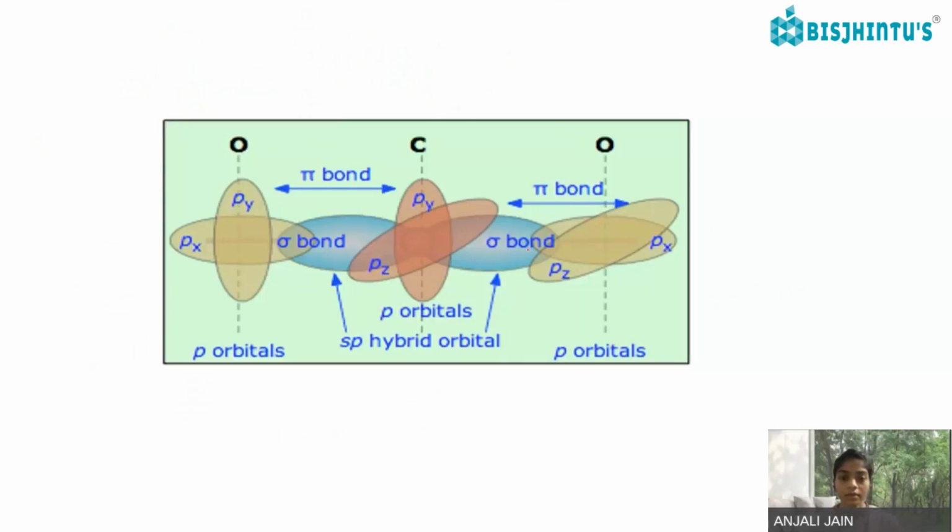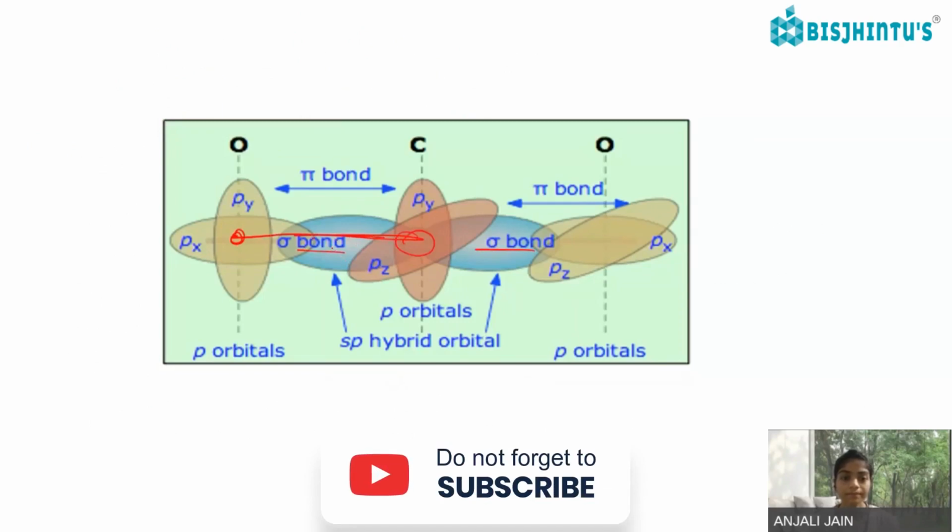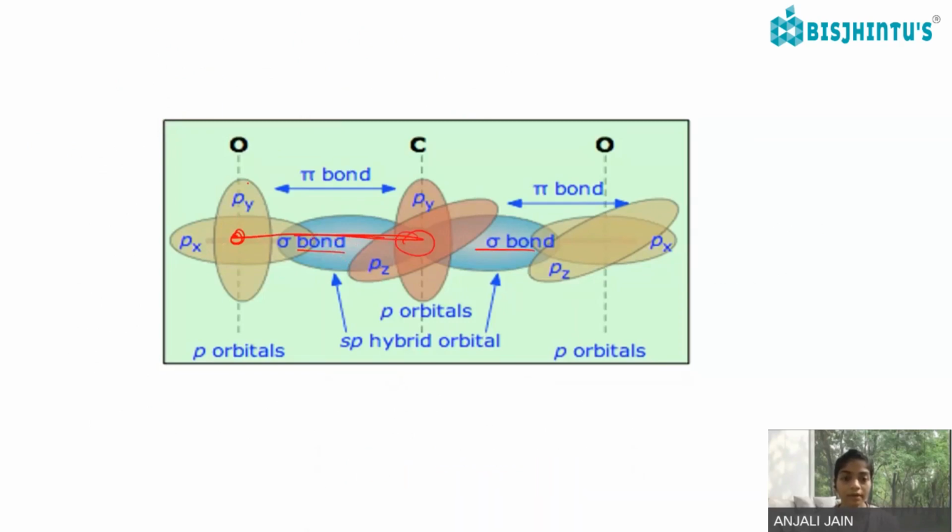If I talk about the sigma bond, it is formed around the axis of the nucleus of the two atoms. And how is the pi bond formed? Px, Py and Pz are the axes of the various p orbitals.